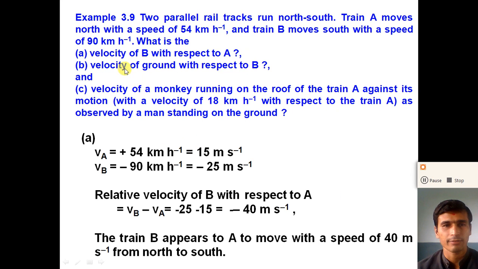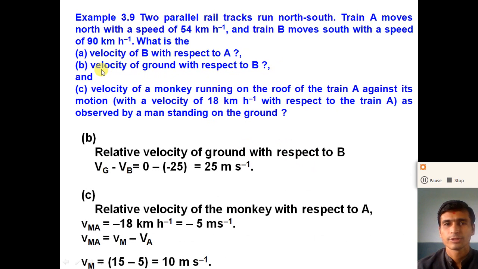Now the second question: the velocity of the ground with respect to B. How can we calculate the velocity of the ground with respect to B? The relative velocity of the ground with respect to B is VGB, the velocity of the ground minus the velocity of train B. Here the velocity of the ground is 0, minus the velocity of train B, which is minus 25. So we get the relative velocity of the ground with respect to train B as 25 meter per second.